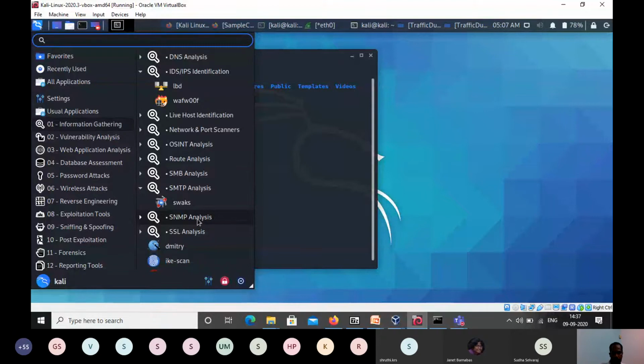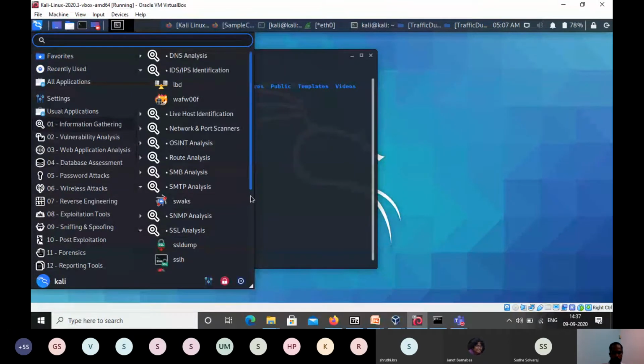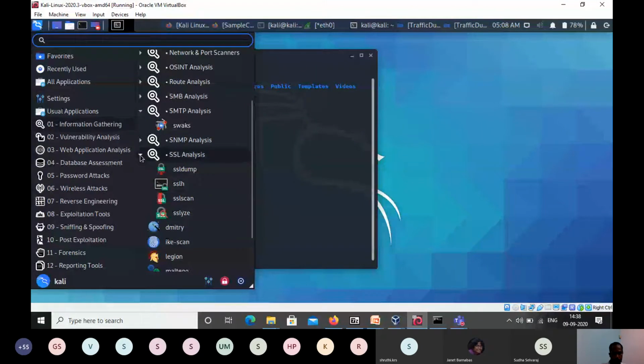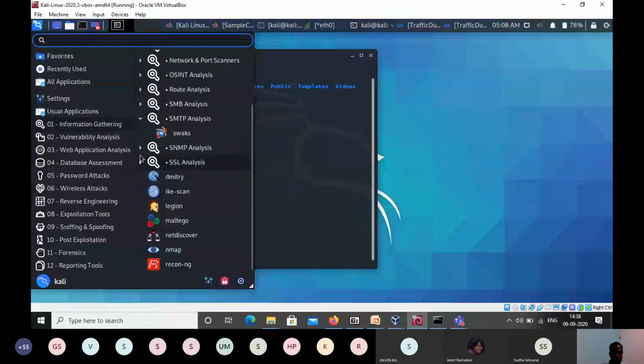Nowadays almost all the traffic is encrypted, so using SSL or TLS. Those types of analysis can also be done using the tools provided by Kali Linux. It comes under SSL analysis. Then other tools are there. If you see these tools organized, some of the tools may be mapped into multiple categories. For example, a tool like Nmap may be in information gathering as well as in vulnerability assessment.